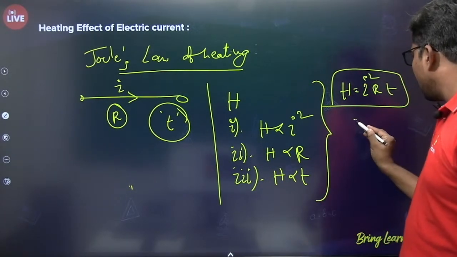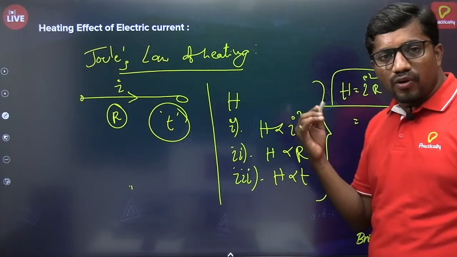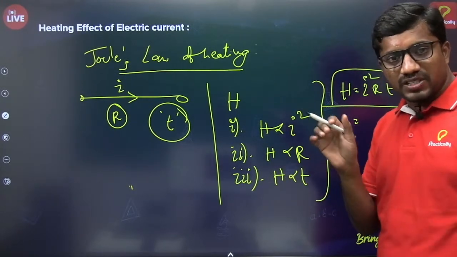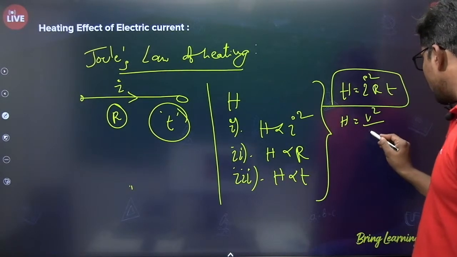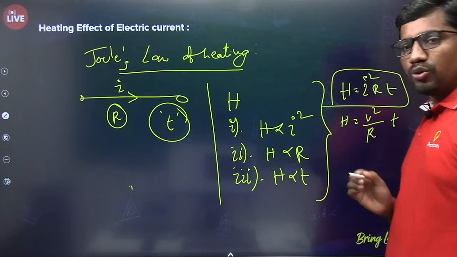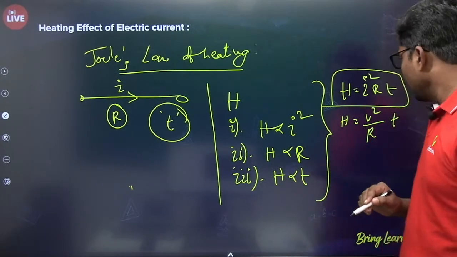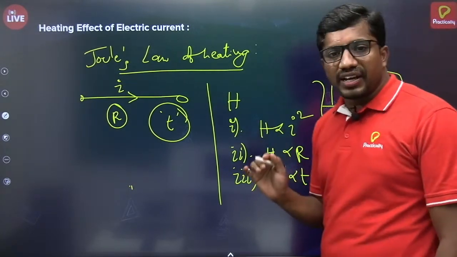In terms of voltage, if you want to express it for a specific conductor, we can write H = (V²/R) × t. This is how we can express it.